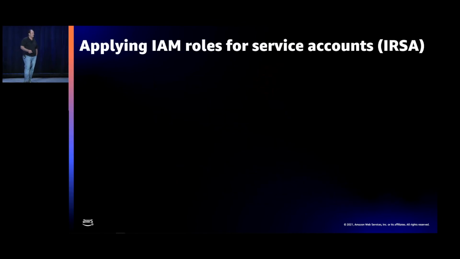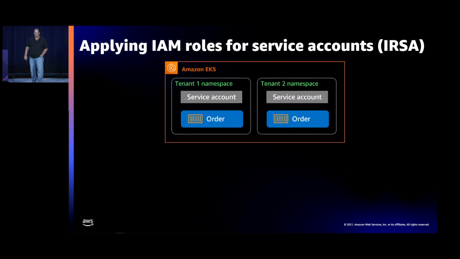Well, let's start at the outer level. Let's look at this more coarse-grained way to apply the isolation. So if we look at a namespace and we look at our order service specifically, these namespaces have a service account associated with them. And we know that order table is a table per tenant. It's running in a silo model.